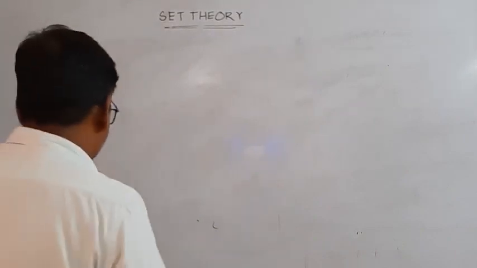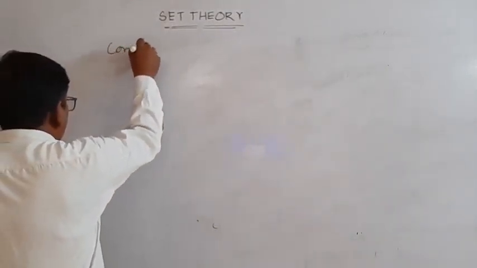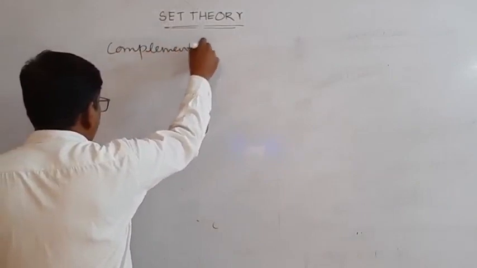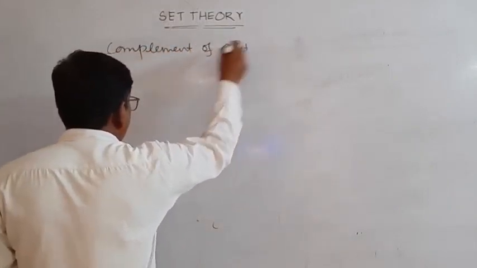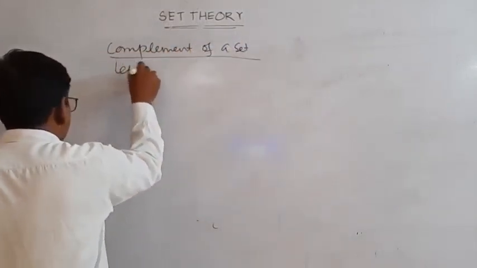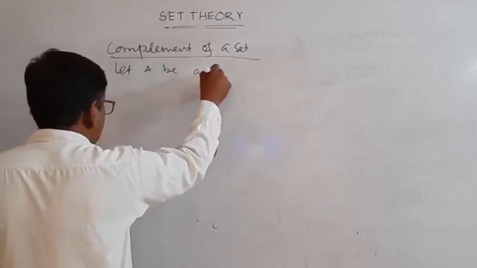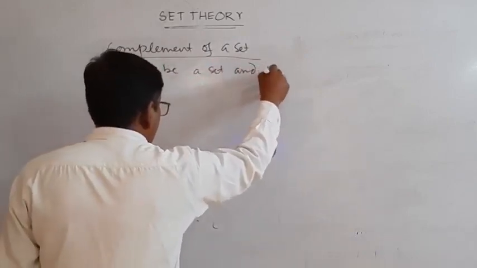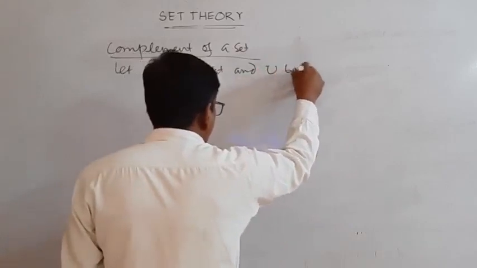Complement of a set. Let capital A be a set and U be the universal set.